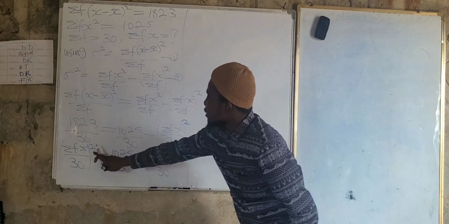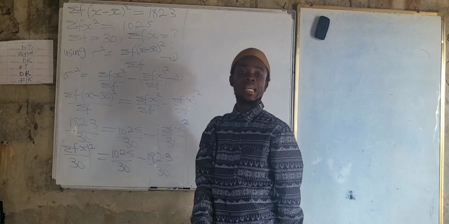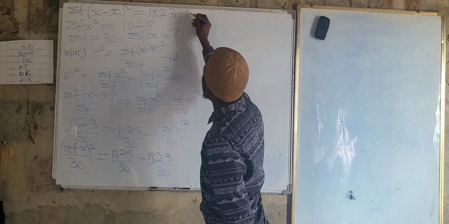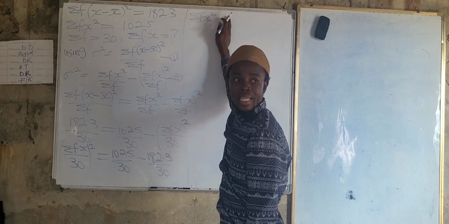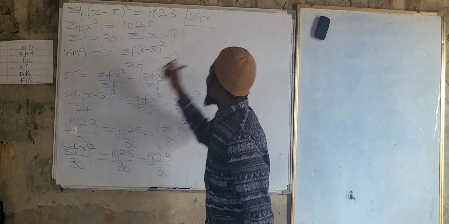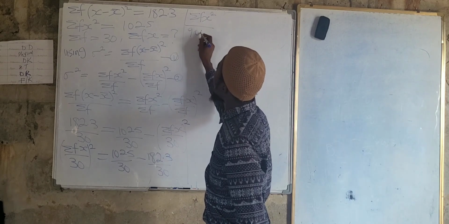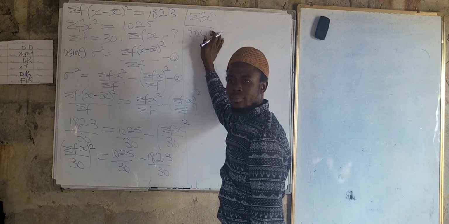Now, this is responsible for all of the terms in the bracket. So we now have summation of fx square all over 30 square, which gives you 900. Are we okay? Confirm that one. 900.